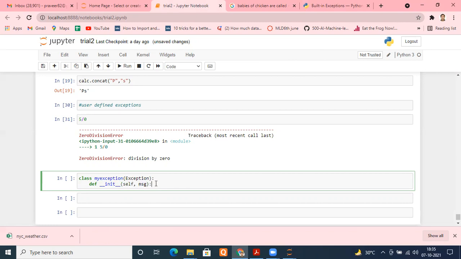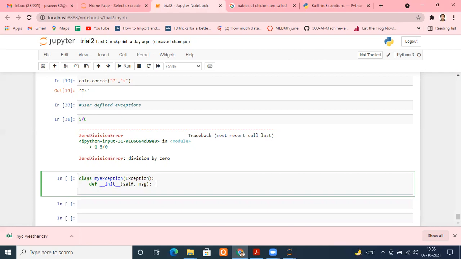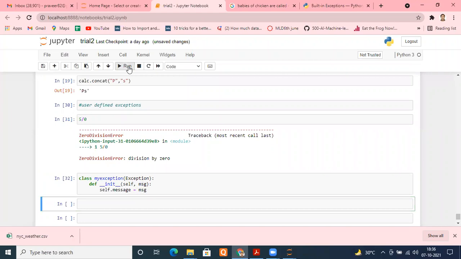I put a colon, enter, and here I define self.message equals whatever the user will give me, so I put MSG. A simple thing you have to do. My exception has been created. Let me run this. Now let me create a function, def. I'm just taking an example now.